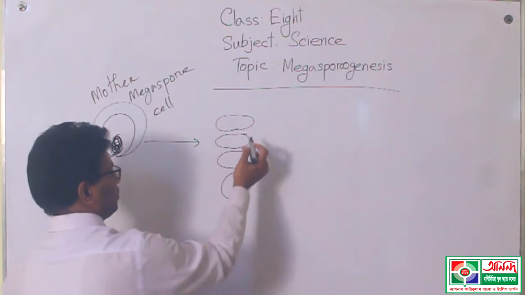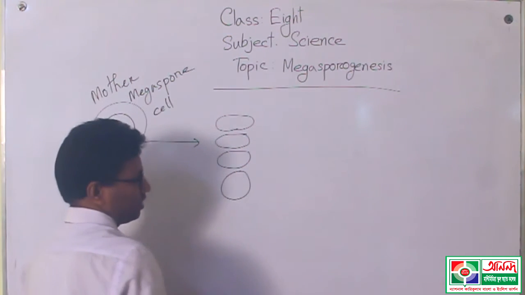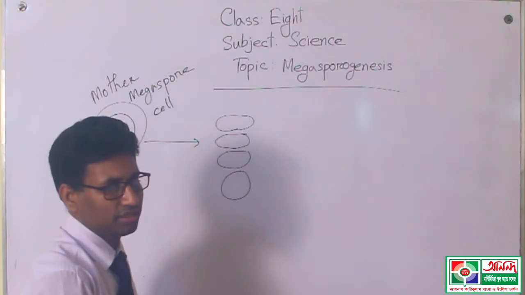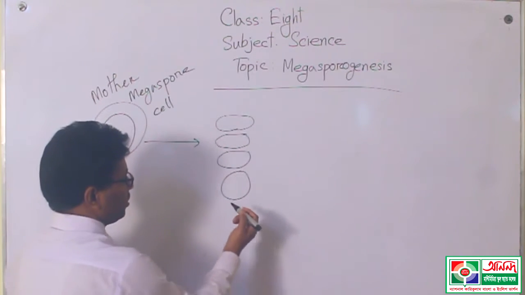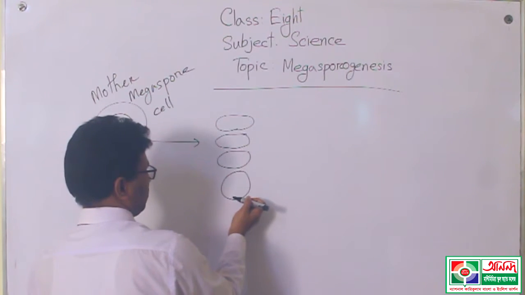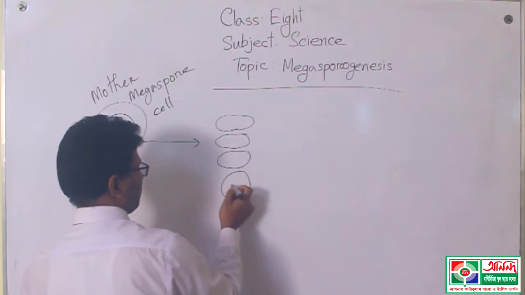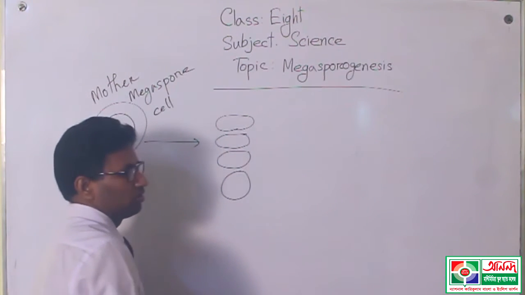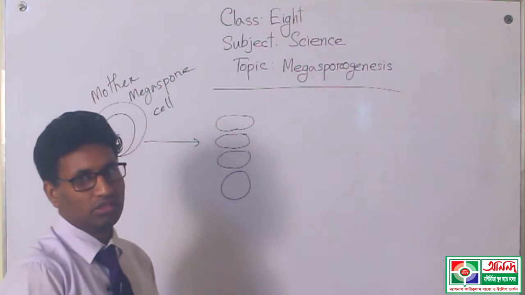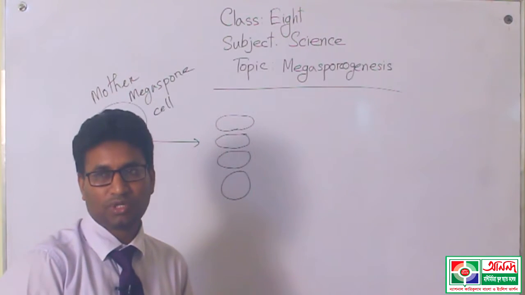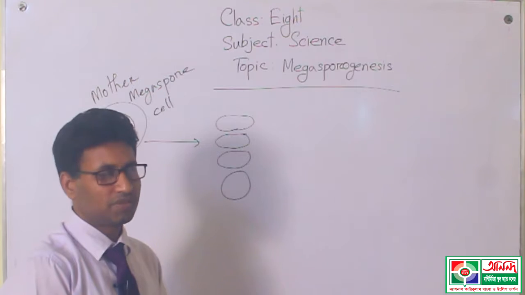Three cells are small, and these three cells are completely damaged, and at the last, on the inner side, a large cell is present. This large cell is called the functional megaspore.